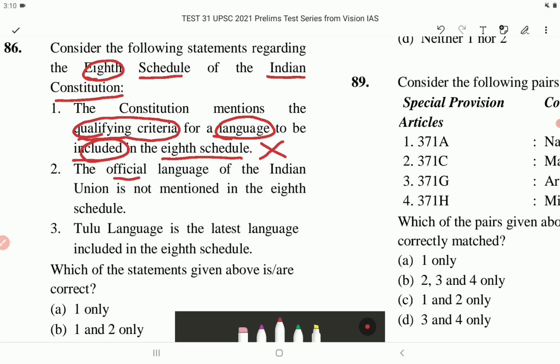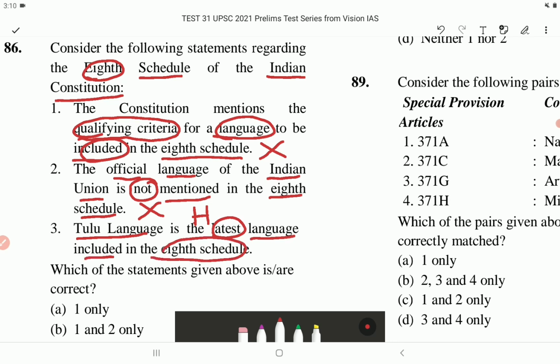Number 2, the official language of the Indian Union is not mentioned in the 8th schedule. This is incorrect. It is mentioned. Hindi is being mentioned in the 8th schedule. Number 3, Tulu language is the latest language included in the 8th schedule. This is incorrect. There has been demand from Tulu speaking population of the southern Karnataka state, urging the government to list the Tulu language under the 8th schedule. However, it has still not been done. So statement 3 is incorrect.